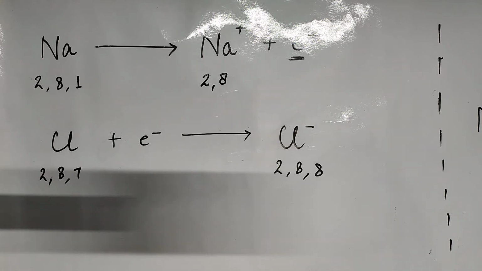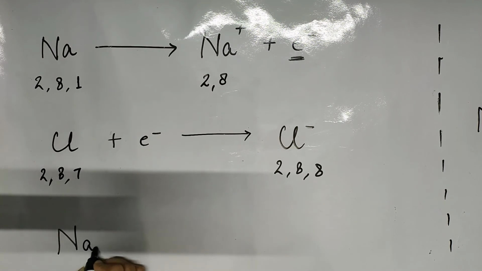Now the next step, which is the most important when you have to show the formation of an ionic compound, is the transfer of electrons from metal to non-metal. What are the things you have to keep in mind, what do you have to remember when you show this transfer of electrons? The first thing is that you have to write the symbol, and you only have to show their valence electrons. Now let us see how to do this. For that I am writing sodium.